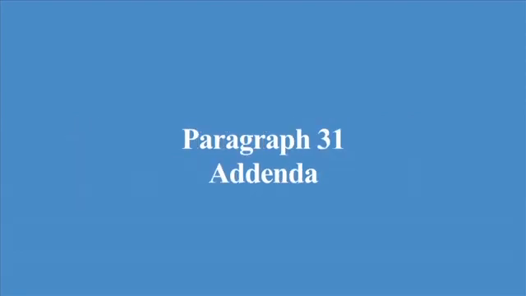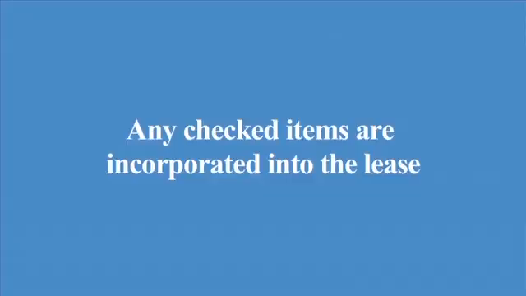Paragraph 31, addenda. This paragraph will indicate whether any additional documents are part of the agreement between the parties. Any checked items are incorporated into the lease, which may include any rules and regulations of the landlord and an owner's association rules, if any. If any of these items are checked, carefully review them since they become part of the lease.